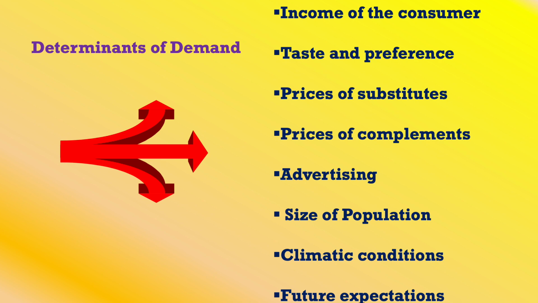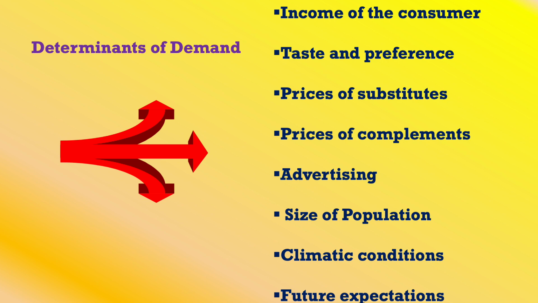And future expectation. If you have any expectation of changes in the price of a commodity, there will be changes in demand. For example, you have an expectation that after 6 months there will be a rise in the price of gold, and it increases by 50 percent. If you are planning to purchase gold, you will purchase it now itself and keep it, because after 6 months anyway it will increase and at that time you cannot purchase, right? So because of future expectation, there are changes in demand.